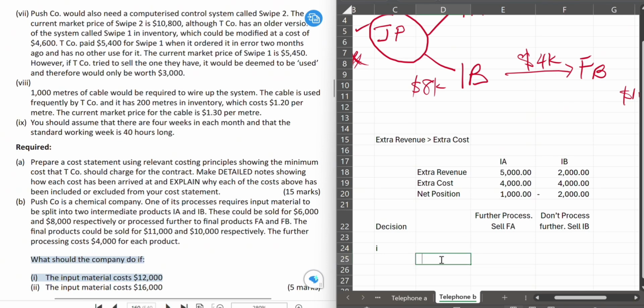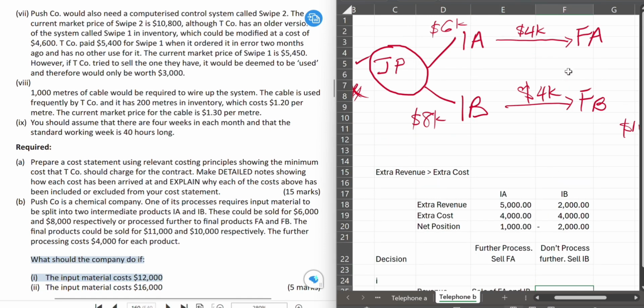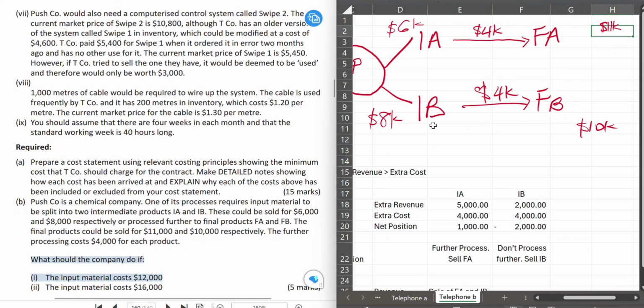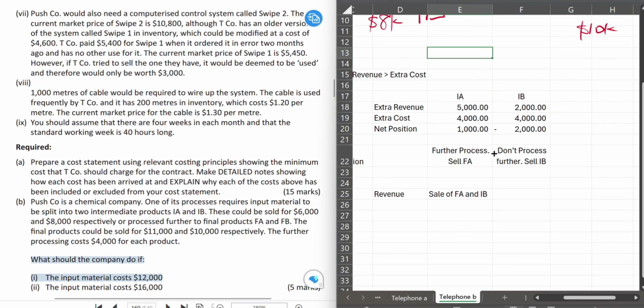Let's find out. What's our revenue? So the total revenue will be coming from the sale of FA. Remember? So that will be sale of FA and IB because IB will not be further processed. And the price to sell FA is 11,000. And to sell IB is 8,000. So that's total revenue of 11,000 plus 8,000. So we have a total revenue of 19,000.